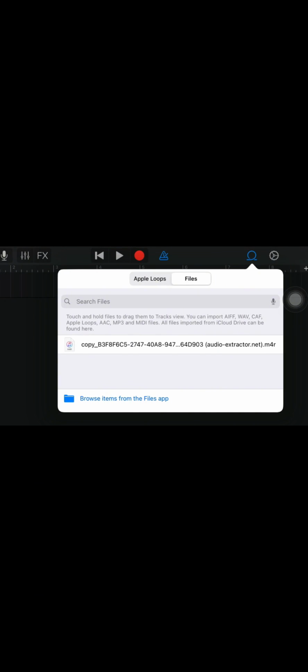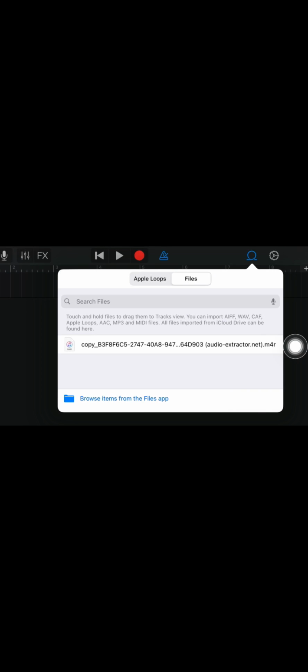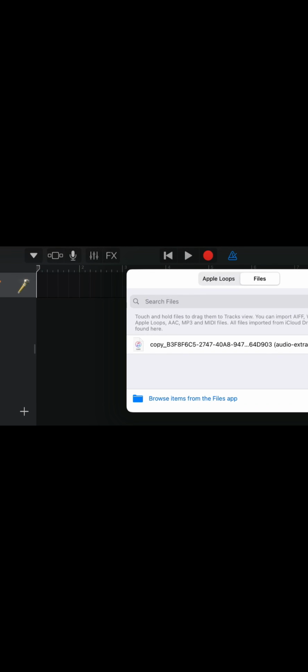Click files. If you want to know how to make files, click browse items from the files app and then click on this song. Now you're gonna long press and then import it. Then click on this teeny tiny plus on the right corner of your screen here. It's not pointing to the settings, but it's pointing to here.